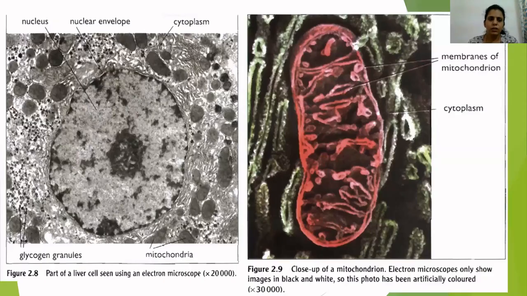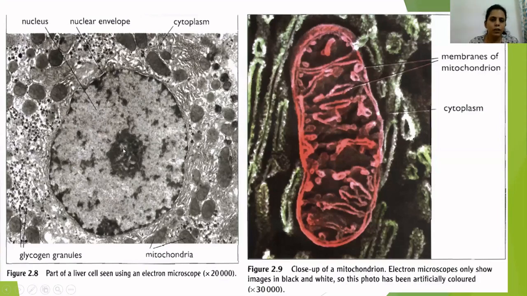Now the next image actually shows the mitochondria under an electron microscope. The left side image is a part of a liver cell seen under electron microscope, and the magnification is 20,000 times. So if you see here, this is a nucleus. In the center they have given the nucleus. This gray color part you can see right here, the thin thread-like structure, is the chromatin material, that means DNA, the genetic material. This dark color structure is the nucleolus.